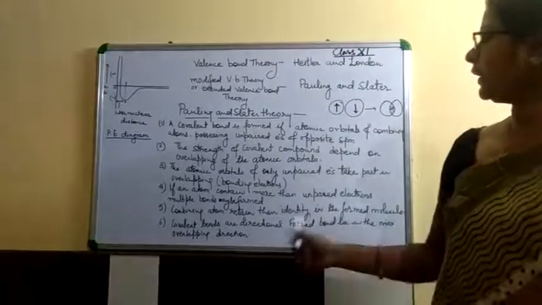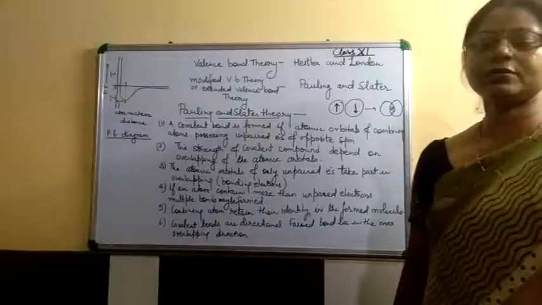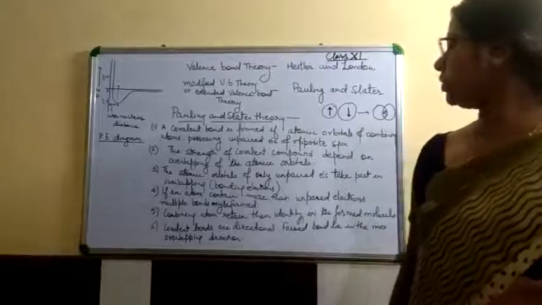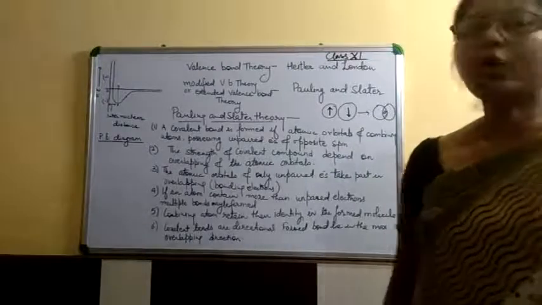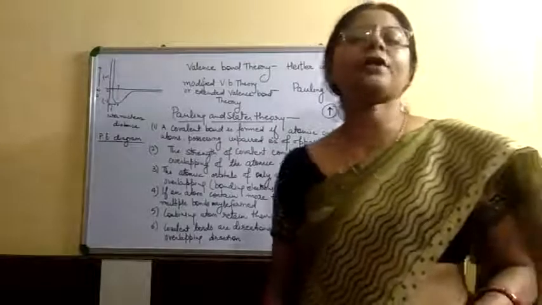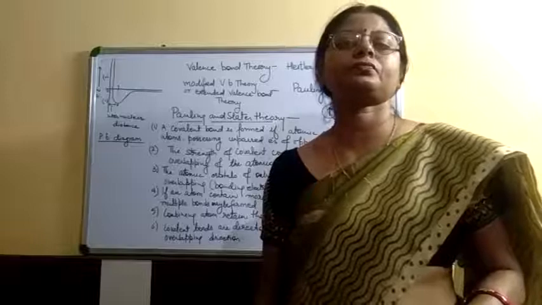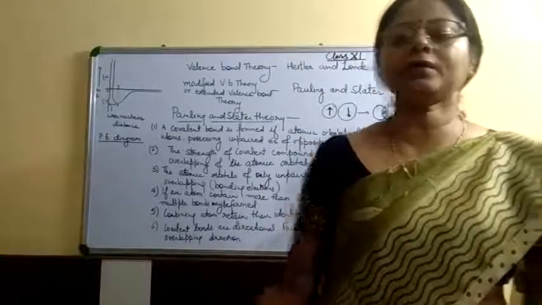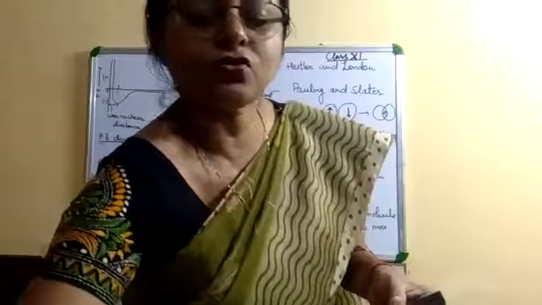Combining atoms retain their identity in the form of molecules. And the covalent bonds are directional in nature. That's why bonds lie in the direction of maximum overlapping. Overlapping takes place in two manners: one is axial overlapping, the other is sidewise overlapping.